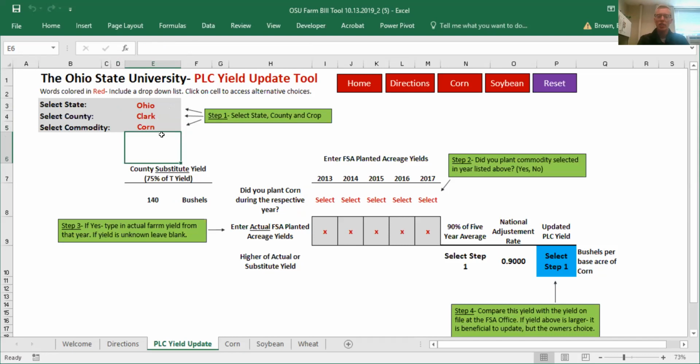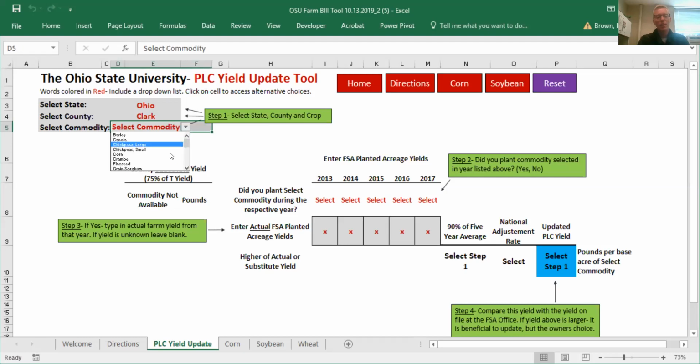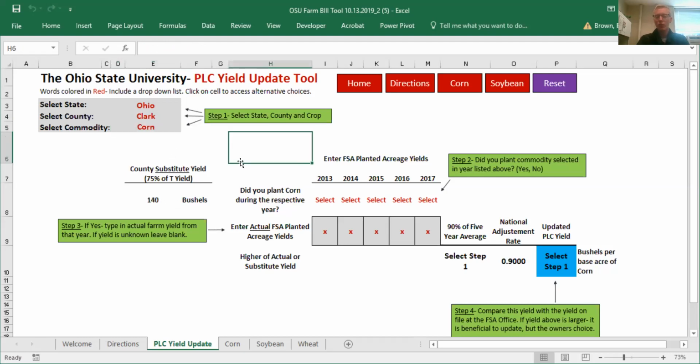So this is the first thing you need to do. You need to pick a state, a county, and a commodity. If you want to go back, you can hit this reset button and it automatically defaults back to Allen County corn. So just a reminder that you're going to need to change your county if you hit reset again. So we're going to go back to Clark County. We're going to pick corn again just to start with. So that's the first step.